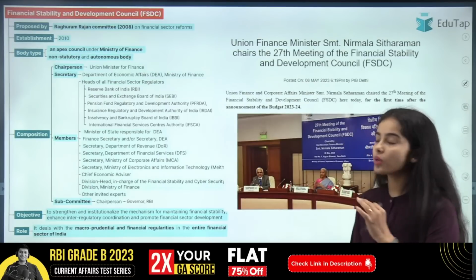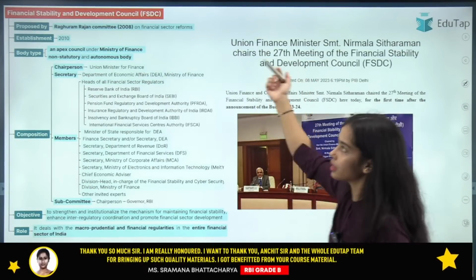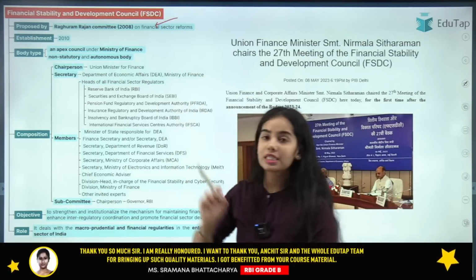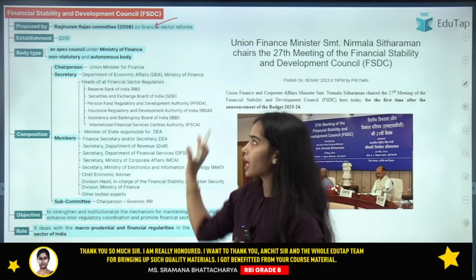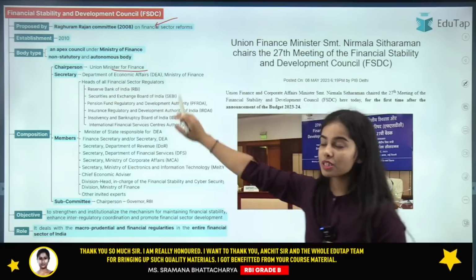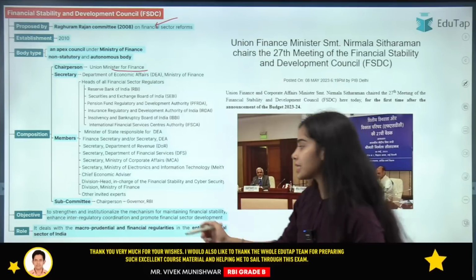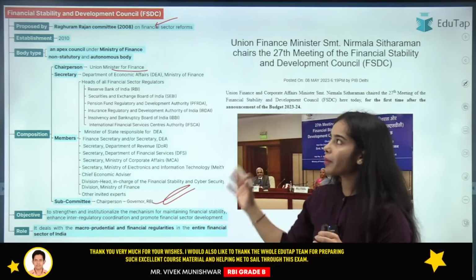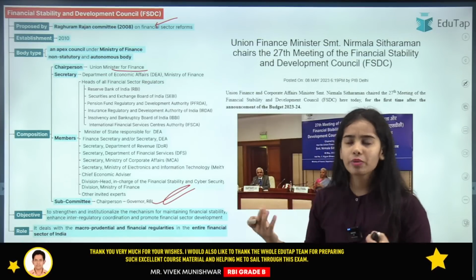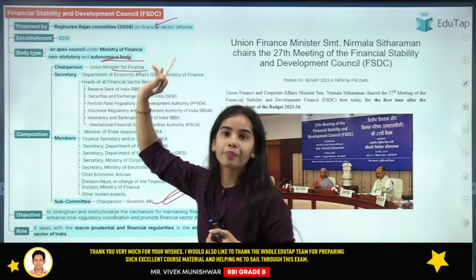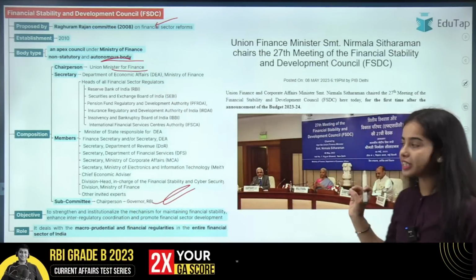Okay, so it was the Raghuram Rajan committee that proposed this FSDC, that is, the Financial Stability and Development Council. The finance minister is actually the chairperson of this council, and the chairperson of the subcommittee of the FSDC is the RBI governor. So this council is non-statutory. It is not compulsory by law that it has to be made, but it is an autonomous body. Recently the meeting happened, and that's why you need to have the basic understanding of FSDC that has been provided here.